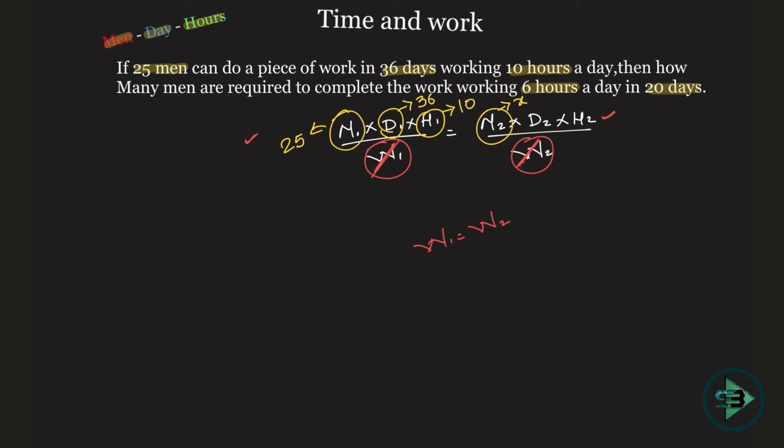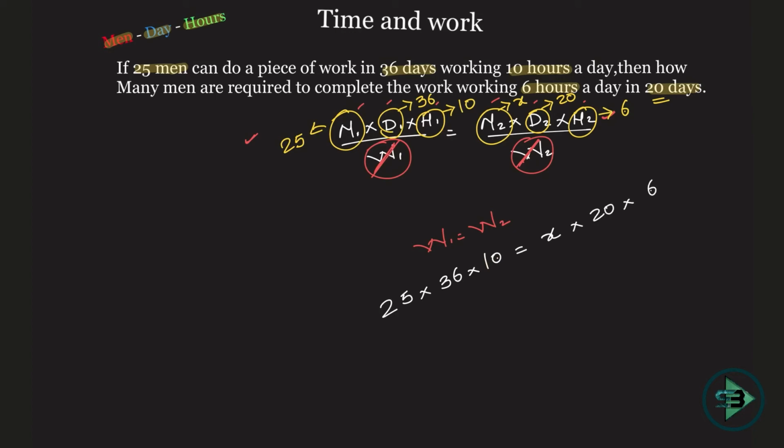Then what? D2 means how many days are they working? 20 days, it is given to me. How many hours per day? 6 hours per day. That's it. So out of these 6 things, which you can see there, 1 2 3 4 5 6, 5 will be given. You're supposed to find 1, and that's why I said these are the easiest kind of time and work problem that you can ever get. So write it: 25 into 36 into 10 is equal to X into 20 into 6.